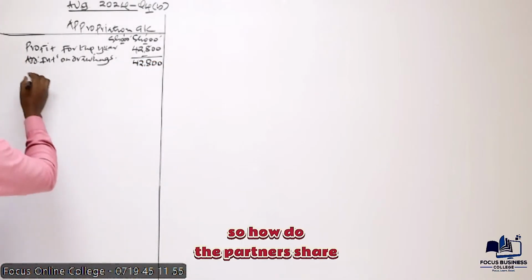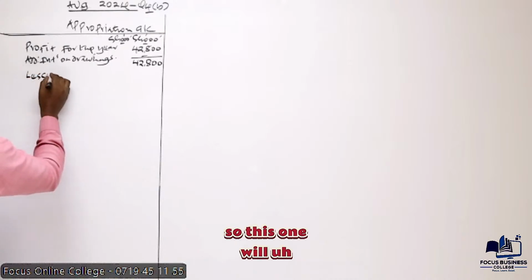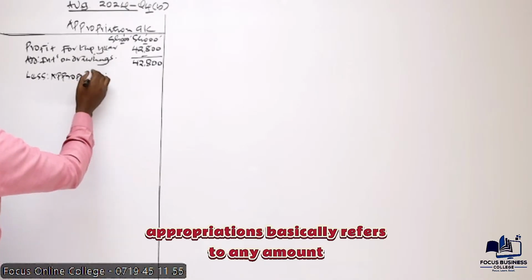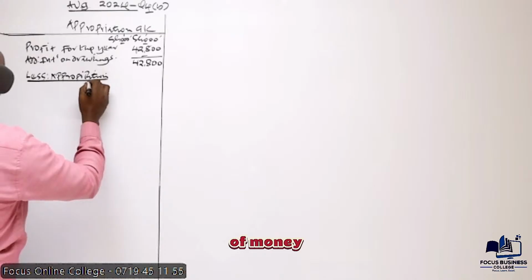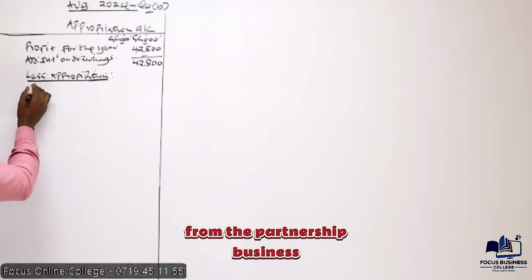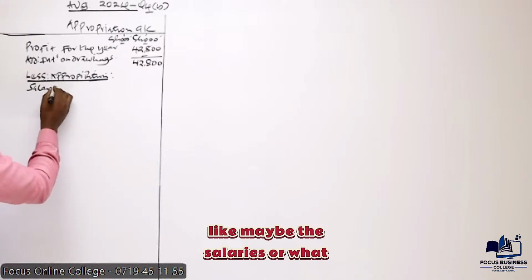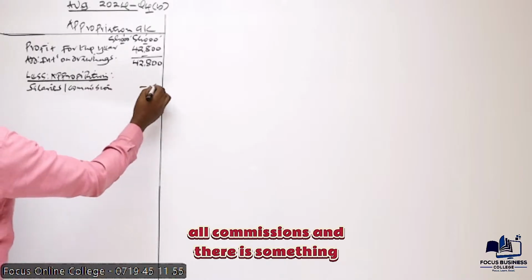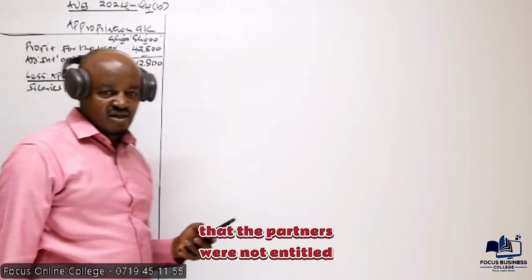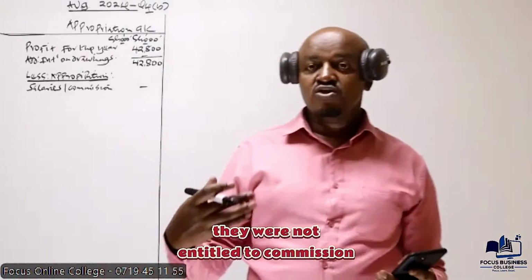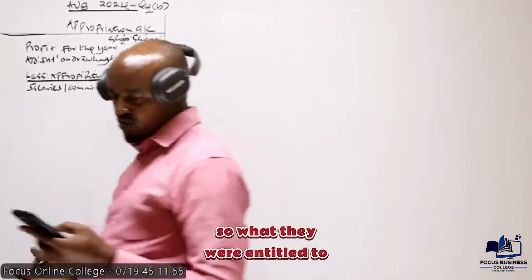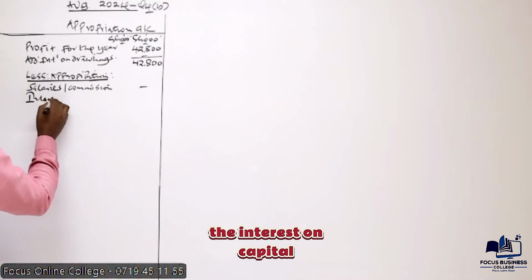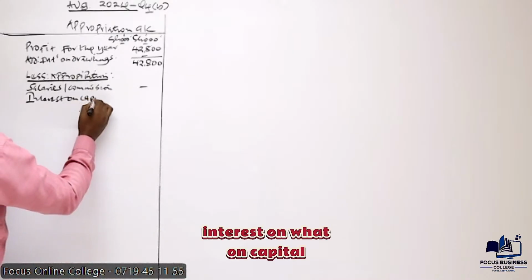So how do the partners share this out? Basically, we now list the appropriations. Appropriations basically refers to any amount of money which the partners are entitled to from the partnership business, like maybe the salaries or commissions. You're told in paragraph 1 that the partners were not entitled to salary or commission. So what they were entitled to, as per the first paragraph, is the interest on capital.